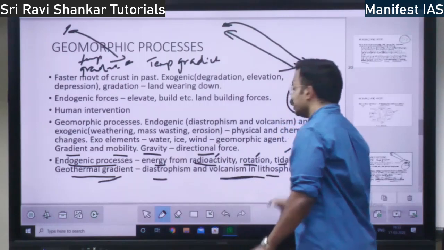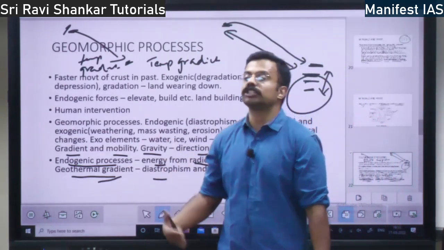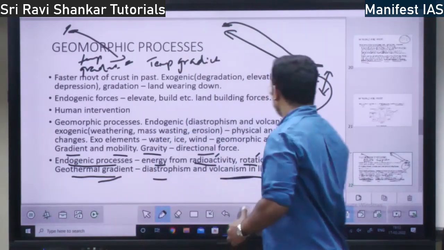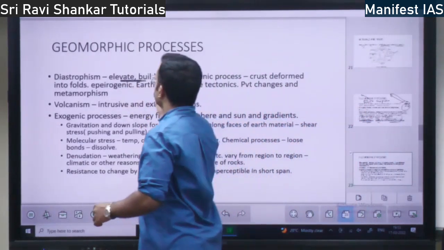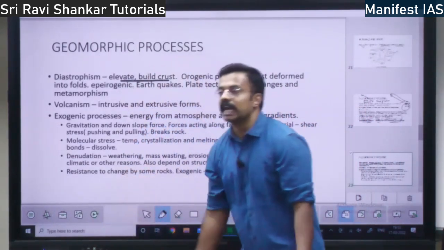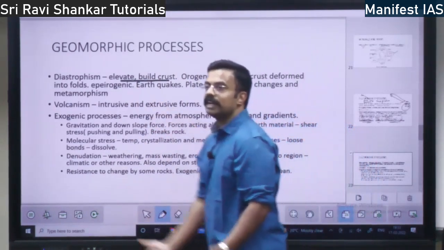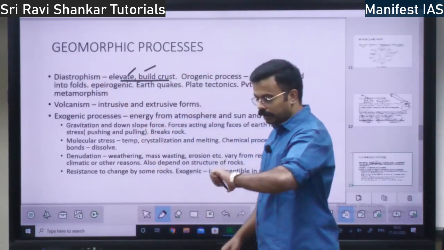Diastropism and volcanism in the lithosphere, both of these are responsible for endogenic processes, the processes within the earth, right? Okay. Next, diastropism, what does it do? It elevates and builds the crust. I told you, earth building process. It elevates the crust and builds the crust. That is diastropism, right?